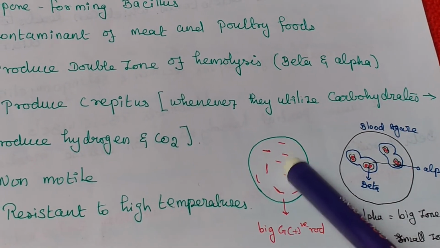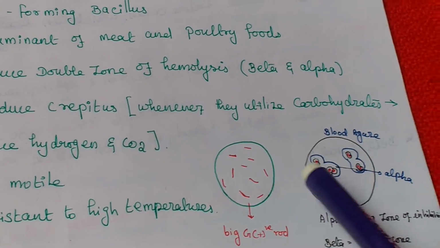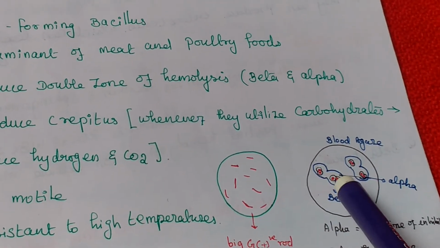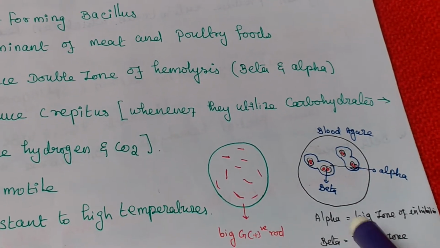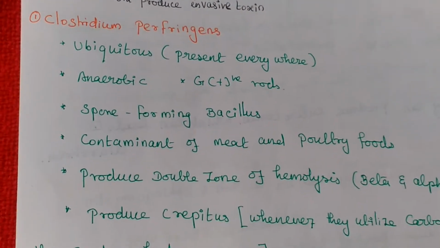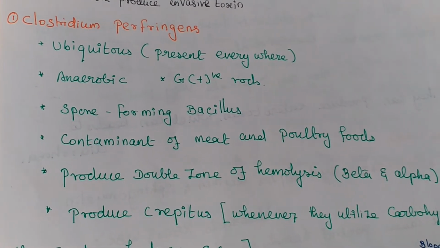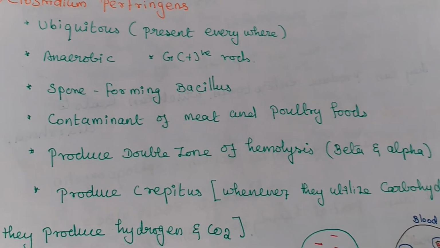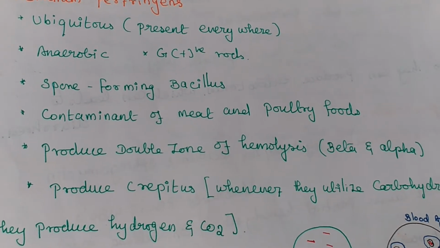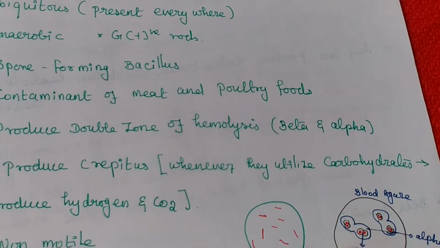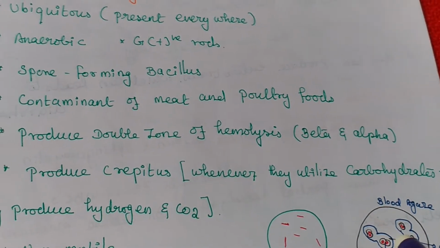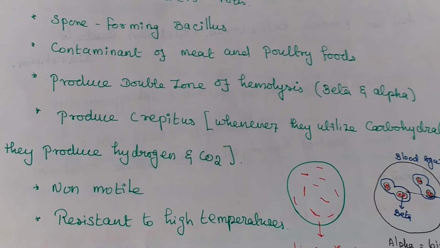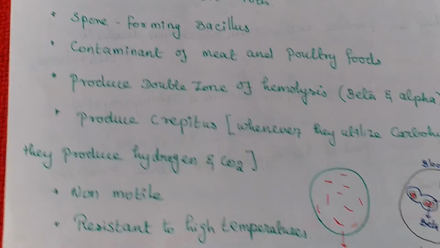This one is a gram-positive, big rod. We already know this one produces a double zone of hemolysis: the smaller zone is the beta zone, and the large one is the alpha zone. So, Clostridium perfringens is ubiquitous in nature, an anaerobic gram-positive, spore-forming bacillus. It can contaminate meat and poultry food, produces crepitus, and is non-motile and resistant to high temperature.